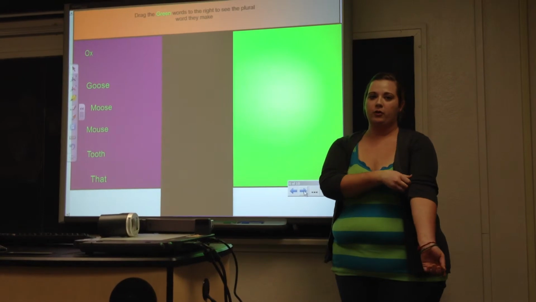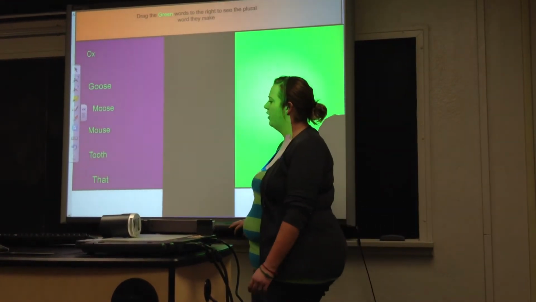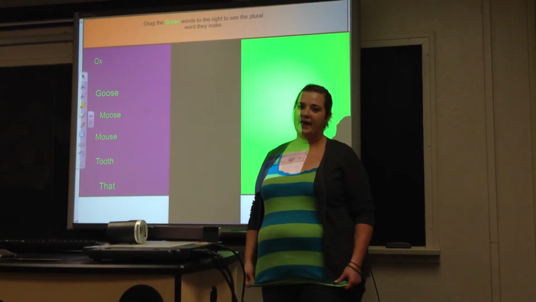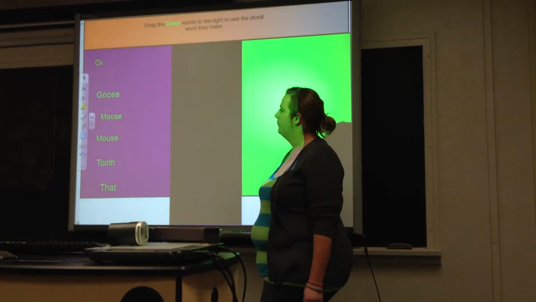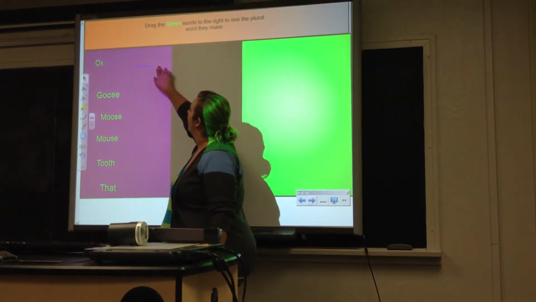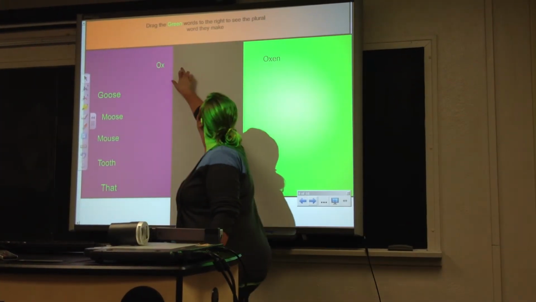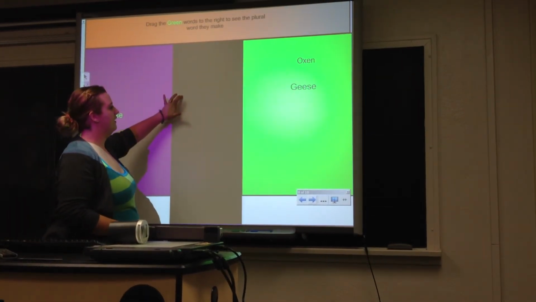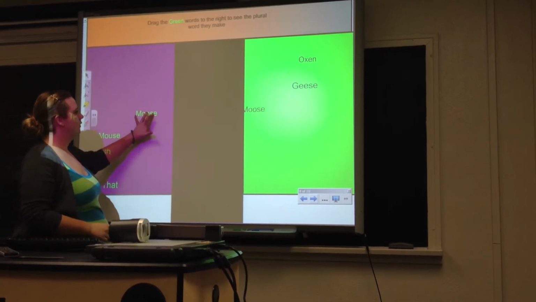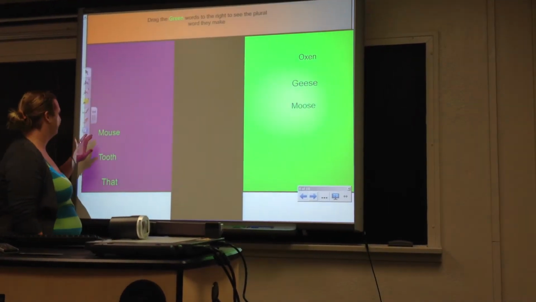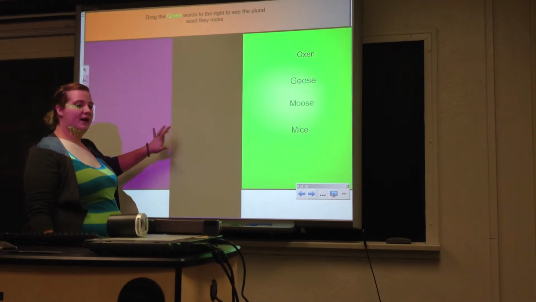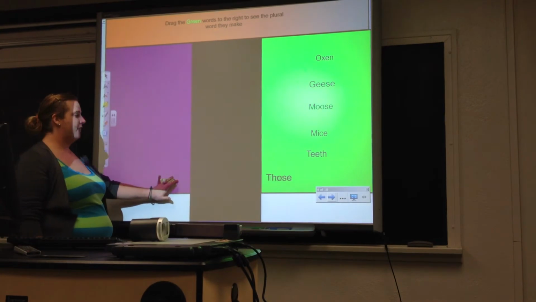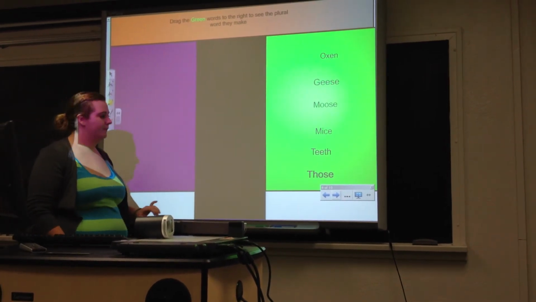Now let's talk about our plural words. These are our irregular plural words that we learned about last week. So instead of just adding s or es to these, they become something completely different. Ox would become oxen. Goose becomes geese. Moose becomes moose. Mouse is mice. Tooth is teeth. And that becomes those.